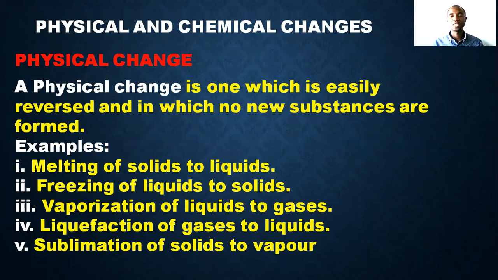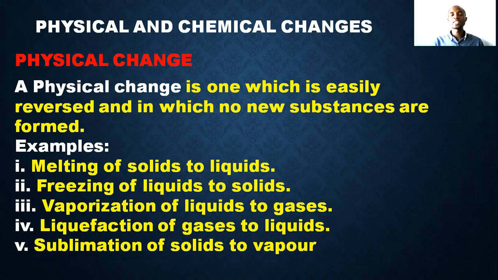Chemical and physical changes. Now, physical change is a type of change which is easily reversible, and in it, no new substance or substances are formed.